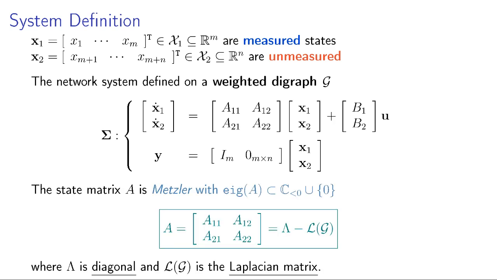The state matrix is assumed to be Metzler. That means its off-diagonal entries are non-negative, and it is semi-stable because its eigenvalues lie in the open left half complex plane and at the zero eigenvalue. That means it can be written as some diagonal matrix lambda minus a Laplacian of the graph.